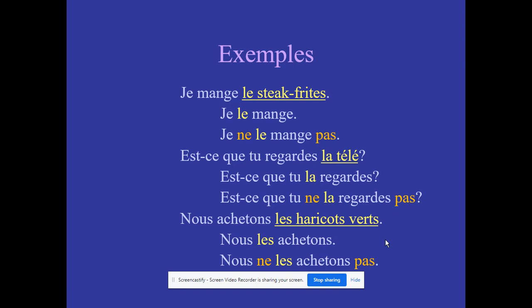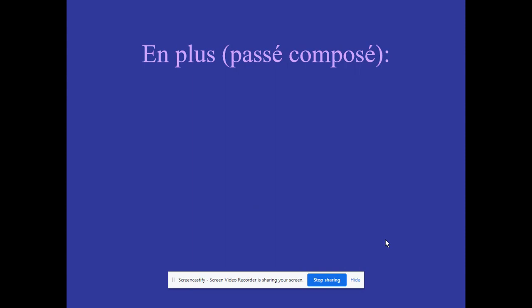Okay, now let's jump ahead and talk about passé composé. Now, passé composé we did not talk about before. So this is sort of new, but the rule doesn't change. It goes before the verb. It goes before the whole verb. Okay, so let me refresh your memory. This is what a sentence in passé composé looks like. J'ai mangé les cerises. So as you can see, we've got the helping verb there. We've got the mangé, which is our past participle. So this whole entire thing, both parts, that is our verb.